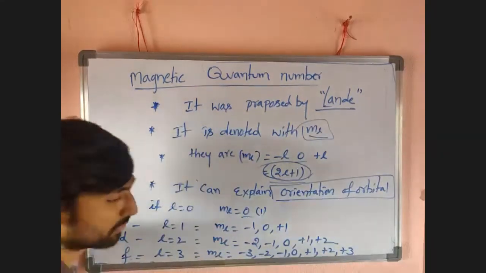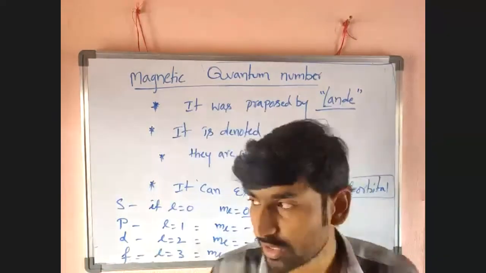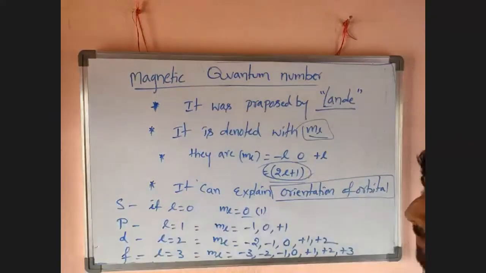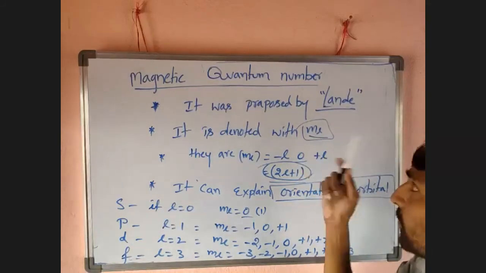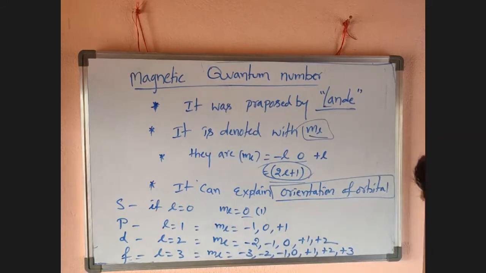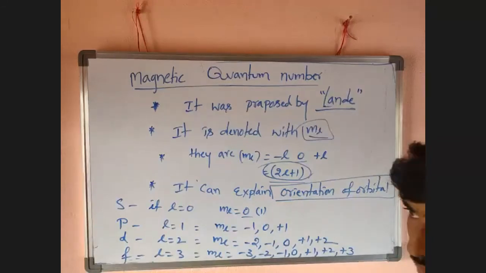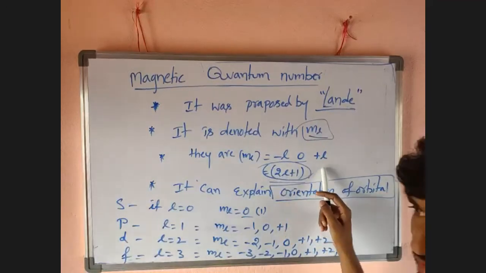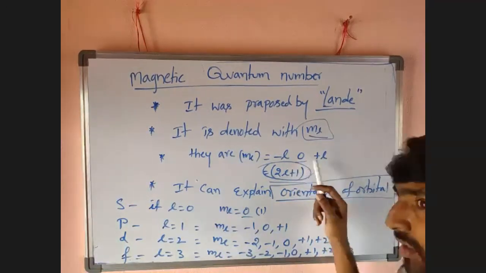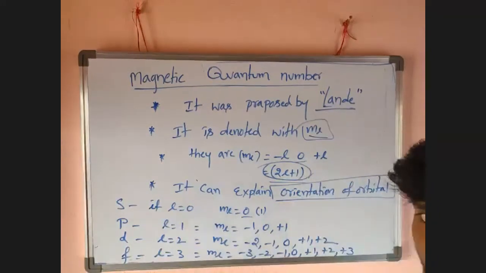Okay, so now I want to revise. Quantum numbers are 4: principal quantum number, azimuthal quantum number or angular quantum number, magnetic quantum number, and spin quantum number. Principal quantum number proposed by Bohr, azimuthal quantum number proposed by Sommerfeld, magnetic quantum number proposed by Landé. First one denoted with N, next one denoted with L, magnetic quantum number denoted with ML. First one numbered as K, L, M, N: 1, 2, 3, 4. Second one depends on N, it is 0, 1, 2, 3 up to N minus 1. Third one depends on L value, it is 2L plus 1 number of values. It starts from minus L and ends with plus L through 0.